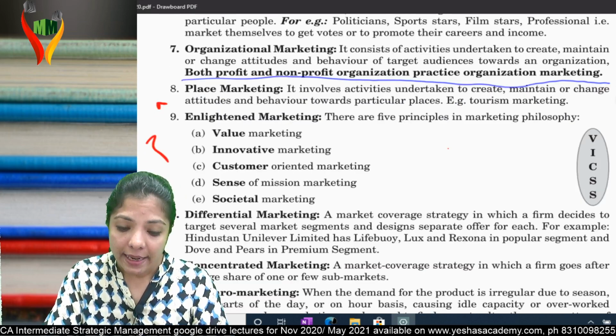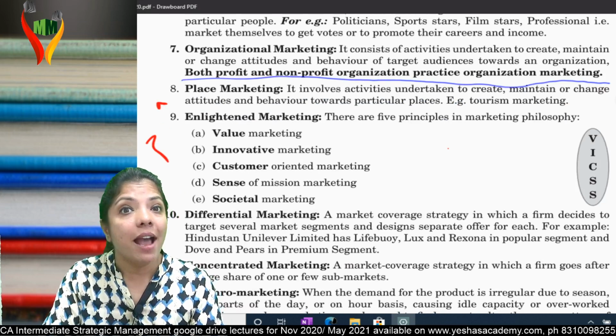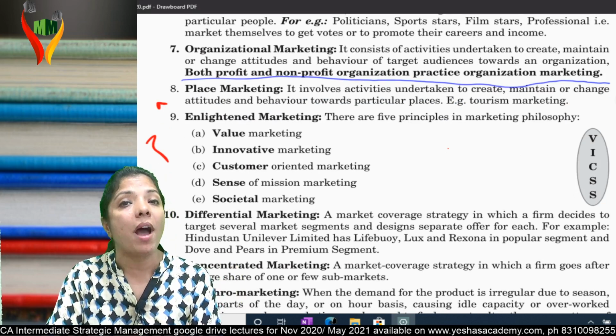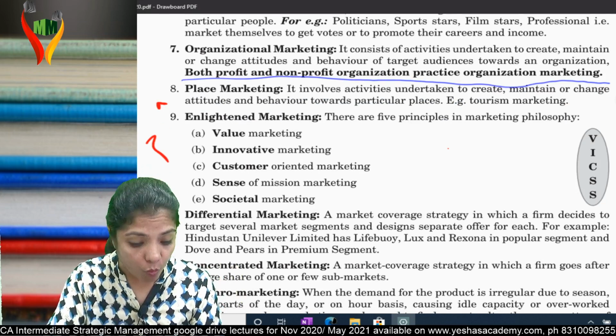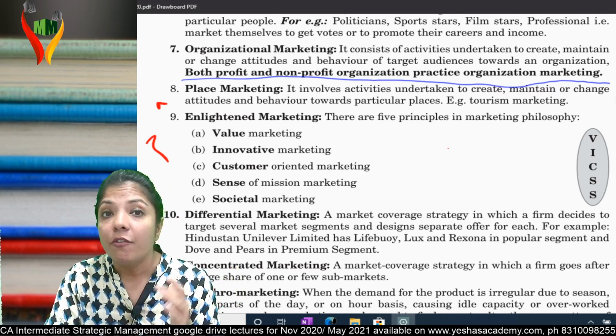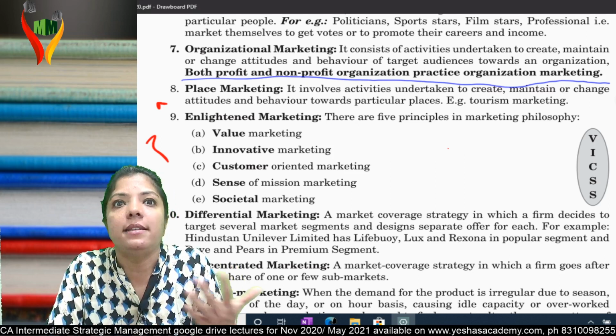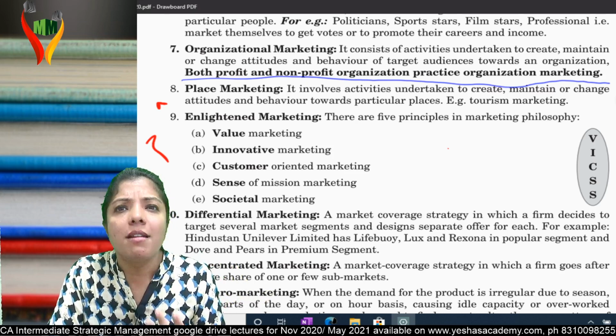Okay. Then the ninth one, enlightened marketing. This is a very important one. Why important? Because you won't be able to know what exactly to write in the exam. First, what do you mean by enlighten? Light in your life.